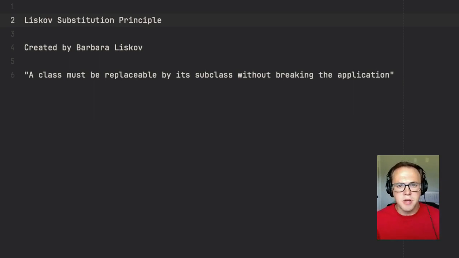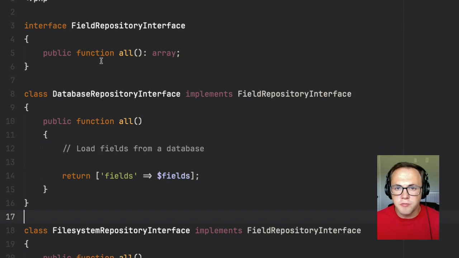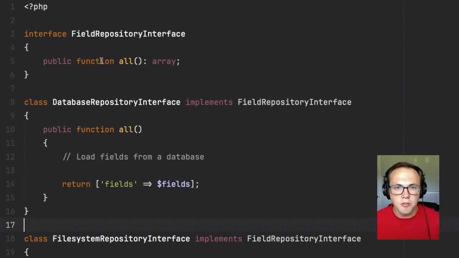This is another one that would make a lot more sense with a real example here, so here's a quick demo of that. Now, let's say that we have a project where we need to fetch fields from various locations. This is an example of one little demo app that I've put together for you.